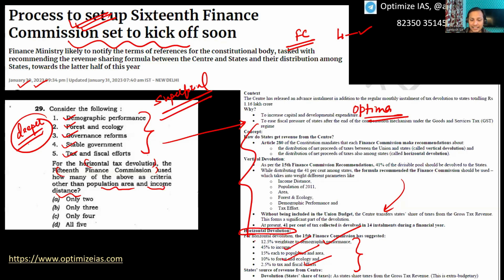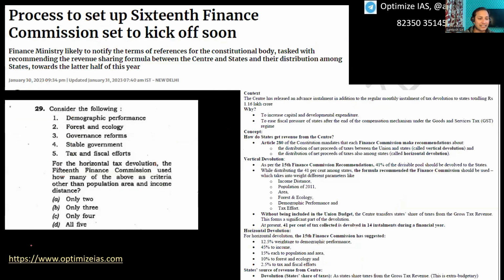Guys, you can see here, these are the only criteria. Since these are the only criteria, we can easily make out that stable government is not a criterion. Governance reform is not a criterion. You can see this is the criteria. So we get the answer: only 3. Very easy. That is the reason, guys, why I'm saying that the power of predictions is very important.